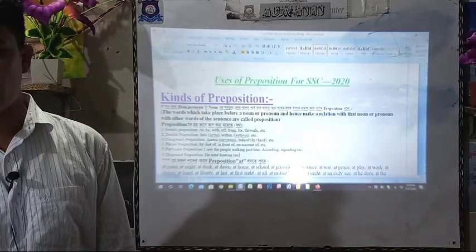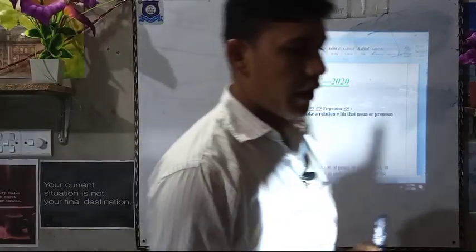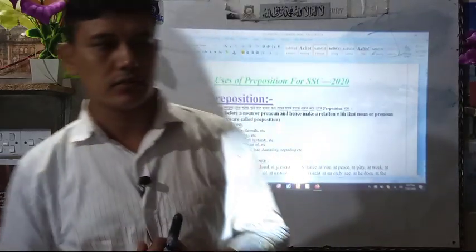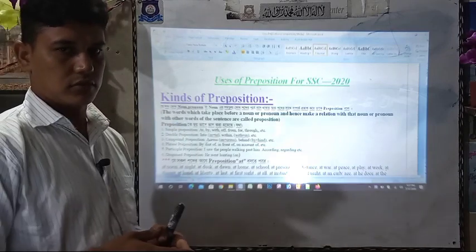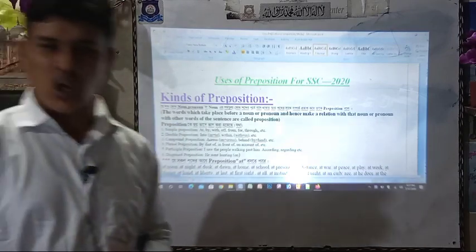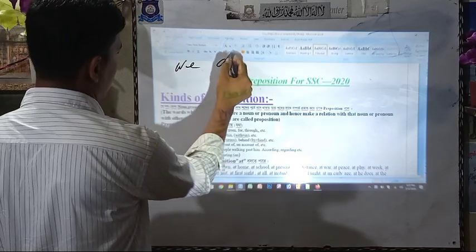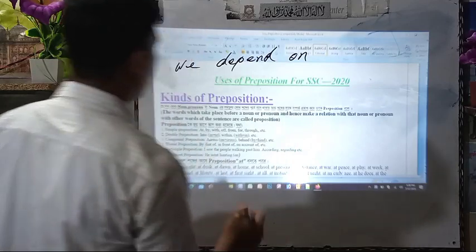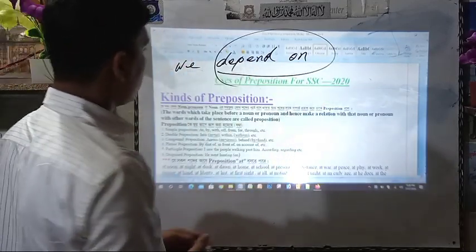Come next, disguised preposition. He went hunting on. If you add any extra preposition with a verb, then we can call it a disguised preposition. Others, we depend on. This is called depend on.